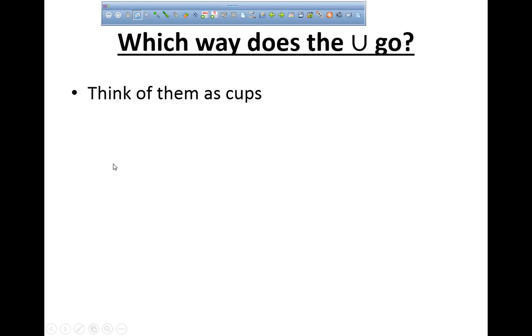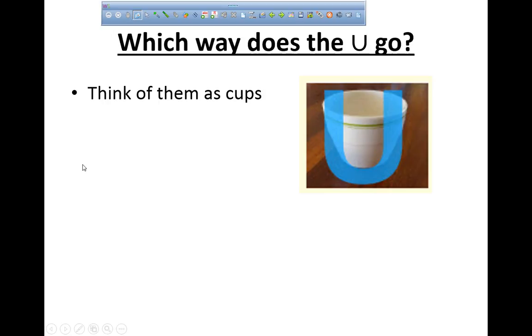Think of them as cups. They used to have a car from Russia, or Czechoslovakia, called a Yugo. Anyone ever heard of a Yugo? It was a car back in the 80s, a really small car, and everyone made jokes about it because it's like the worst possible car you could get. They rattled and they were really cheap. It was like a golf cart with a little engine in it. They were horrible.